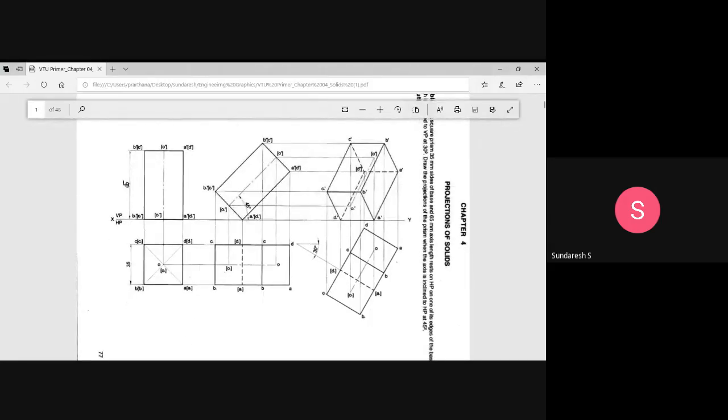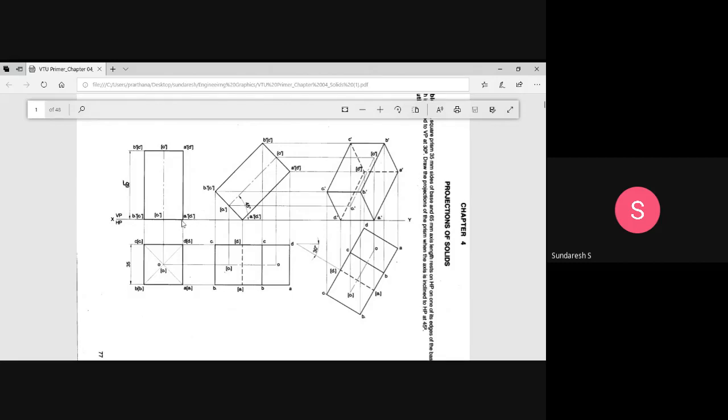So in the third position, we have to satisfy the condition that the edge on which it rests is inclined to VP at 30 degrees. Which is the edge which is resting on HP?